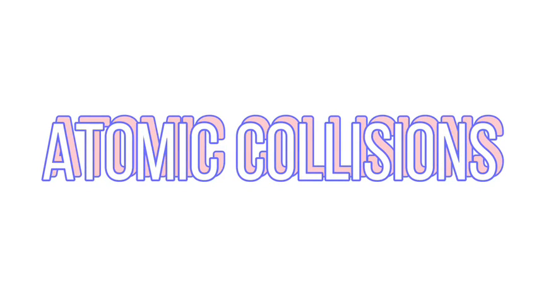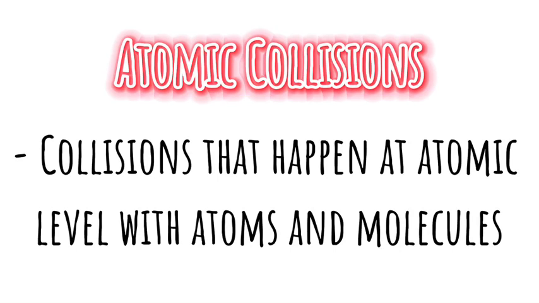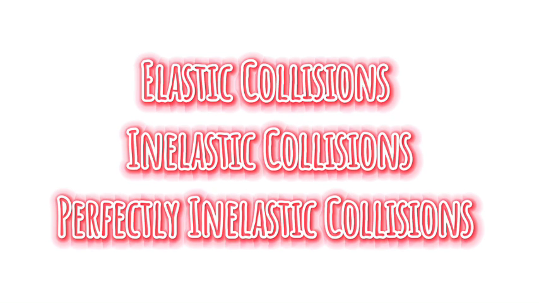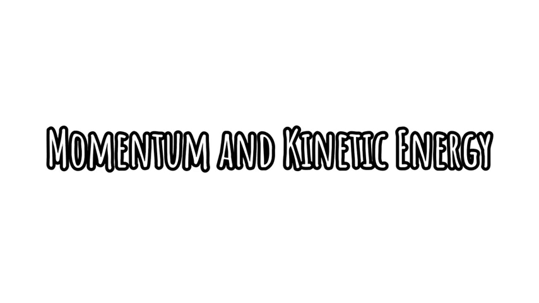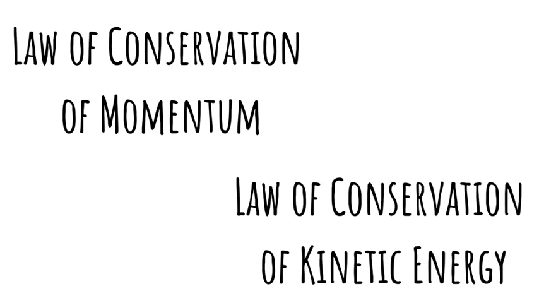Now that we understand collisions and some types of it, let's move on to atomic collisions. Atomic collisions are collisions that happen at atomic level with atoms and molecules. They can be either of the 3 types of collisions that have been talked about. But since elastic collisions mostly happen at microscopic level, that is the type of atomic collision I will be talking about. We know that in elastic collisions both momentum and kinetic energy are conserved, so we can use the conservation of momentum and conservation of kinetic energy equations to solve elastic collisions.